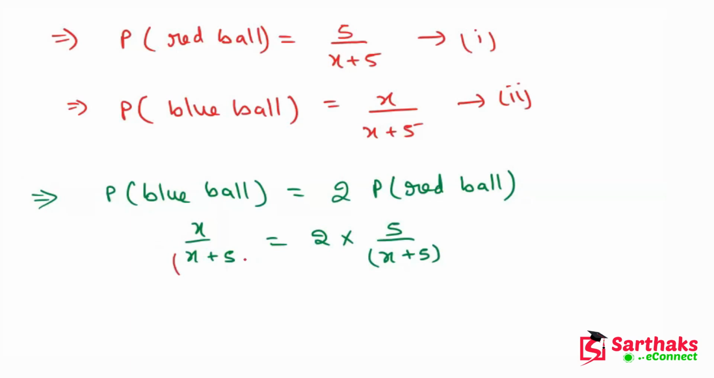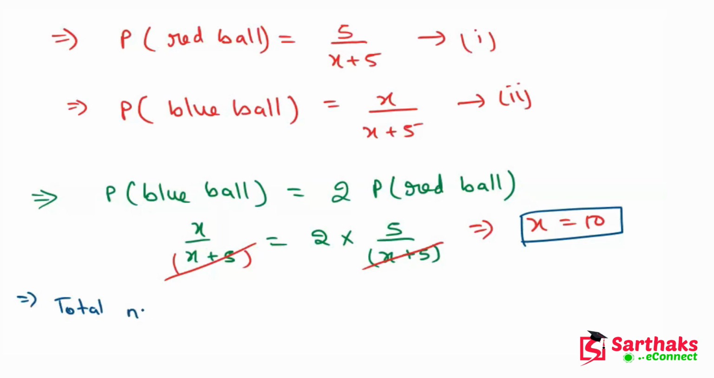Now x plus 5 and x plus 5 will be cancelled, so we get x is equal to 10. X is equal to what? 10. I hope, my dear friends, you understand these things. So the total number of blue balls is 10. This is the answer.